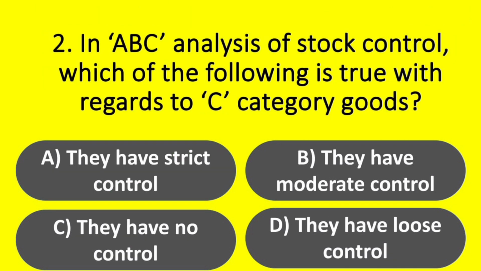In ABC analysis of stock control, which of the following is true with regards to C category goods? Options. A. They have strict control. Option B. They have moderate control. Option C. They have no control. Option D. They have loose control. Answer. Option D. They have loose control.